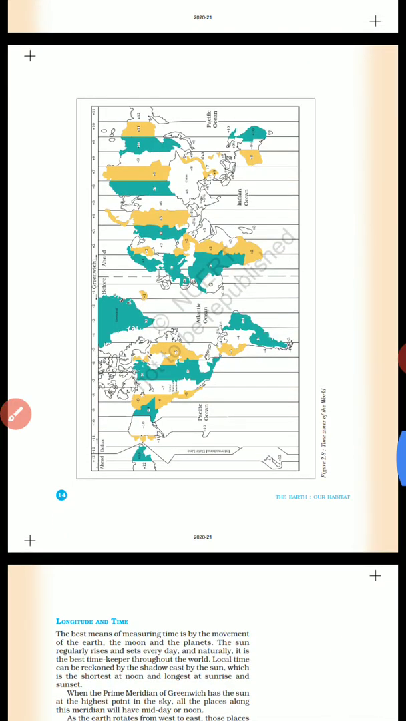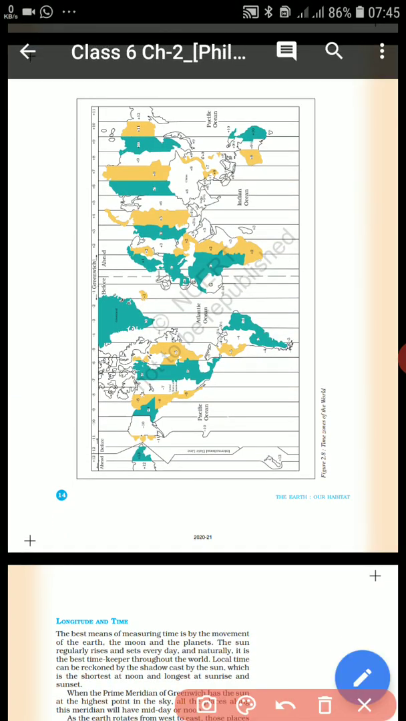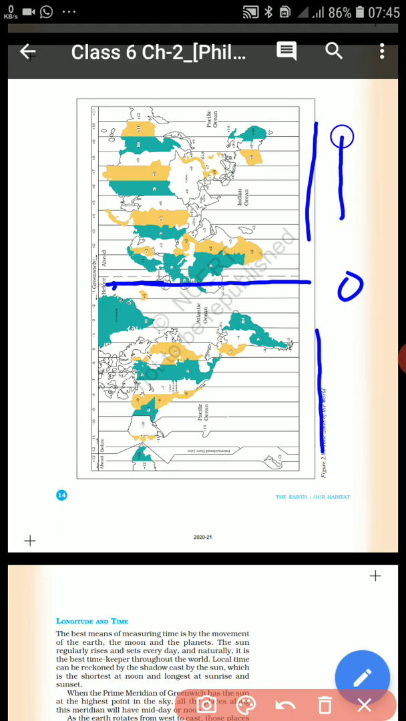When we talk about the earth, here is the world map, and here you can see this is the 0 degree longitude or Greenwich longitude, also known as the prime meridian. This side is the east and here is the west. All the countries in the east are ahead in time, and all the countries in the west are behind in time.